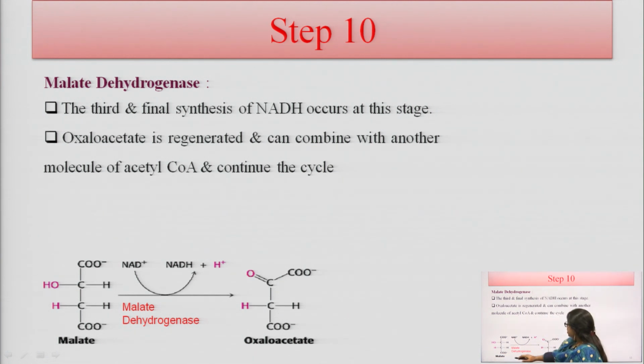So, this is the last step, malate to oxaloacetate, because oxaloacetate again reacts with the other molecule of the acetyl coenzyme A to continue the reaction. So, this malate intermediate, when reacted with the malate dehydrogenase enzyme, forms one high energy molecule, which is NADH. So, there is formation of oxaloacetate.